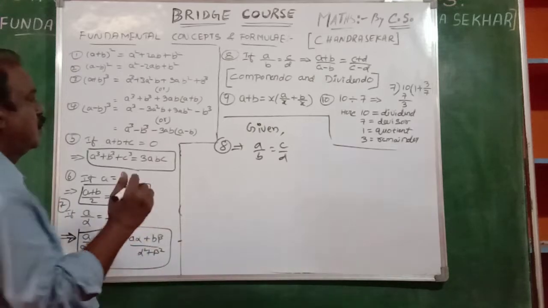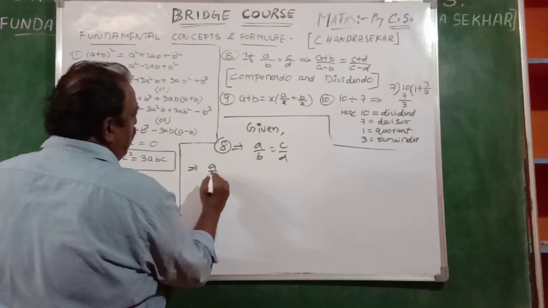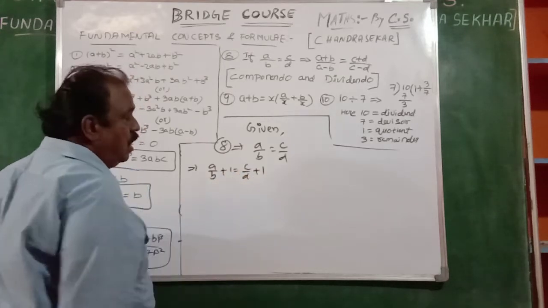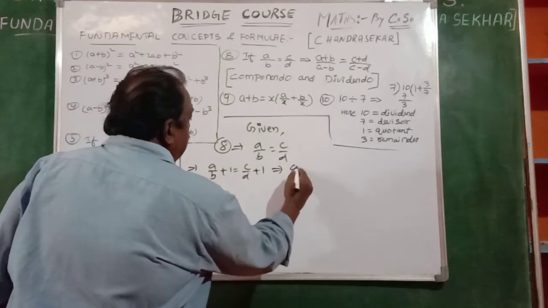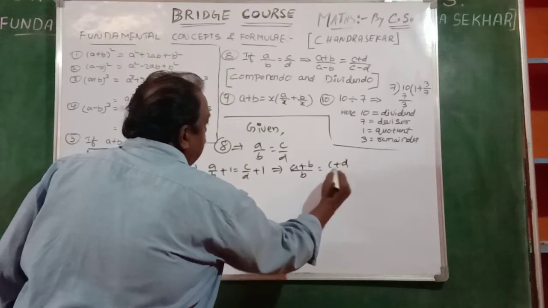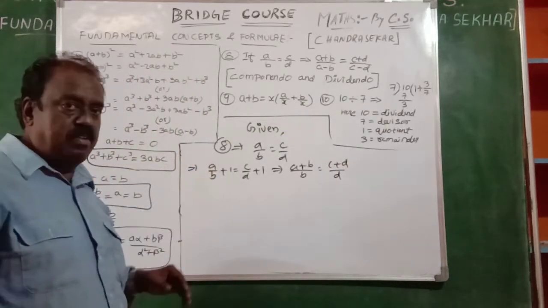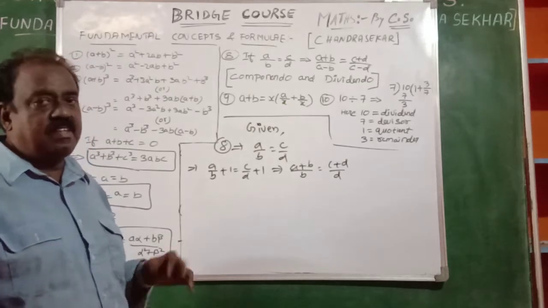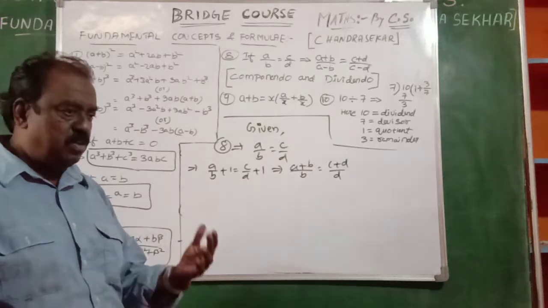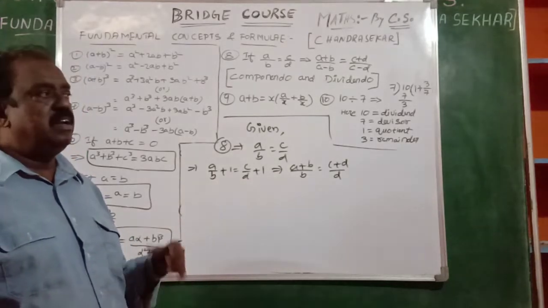Observe. See, we are adding 1 on both sides. What will happen? If I add 1 on both sides, it is A plus B by B is equal to C plus D by D. Okay? If I add 1 on both sides, on LHS, RHS, we may subtract with a constant, we may add on both sides with the same constant, we can multiply with a constant, we can divide with a constant.